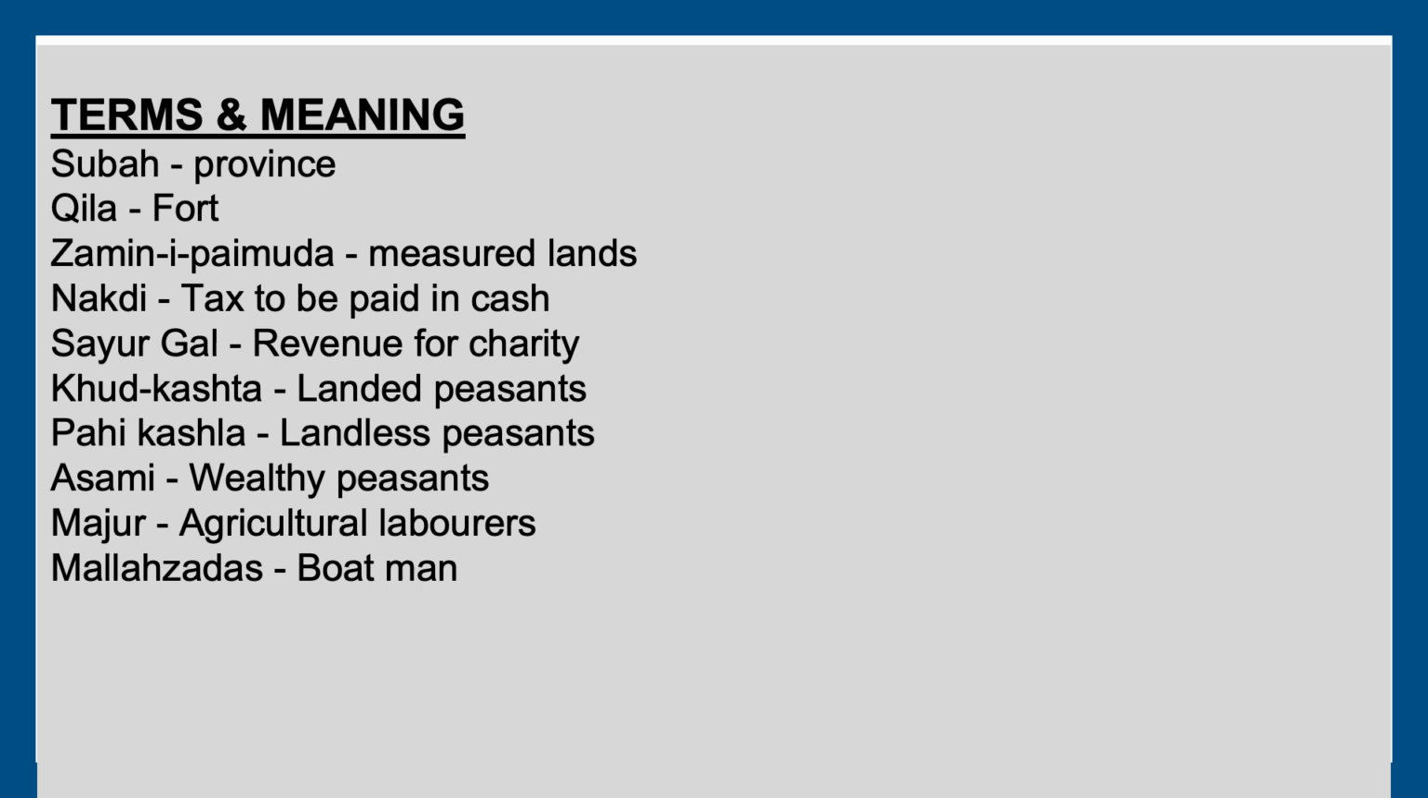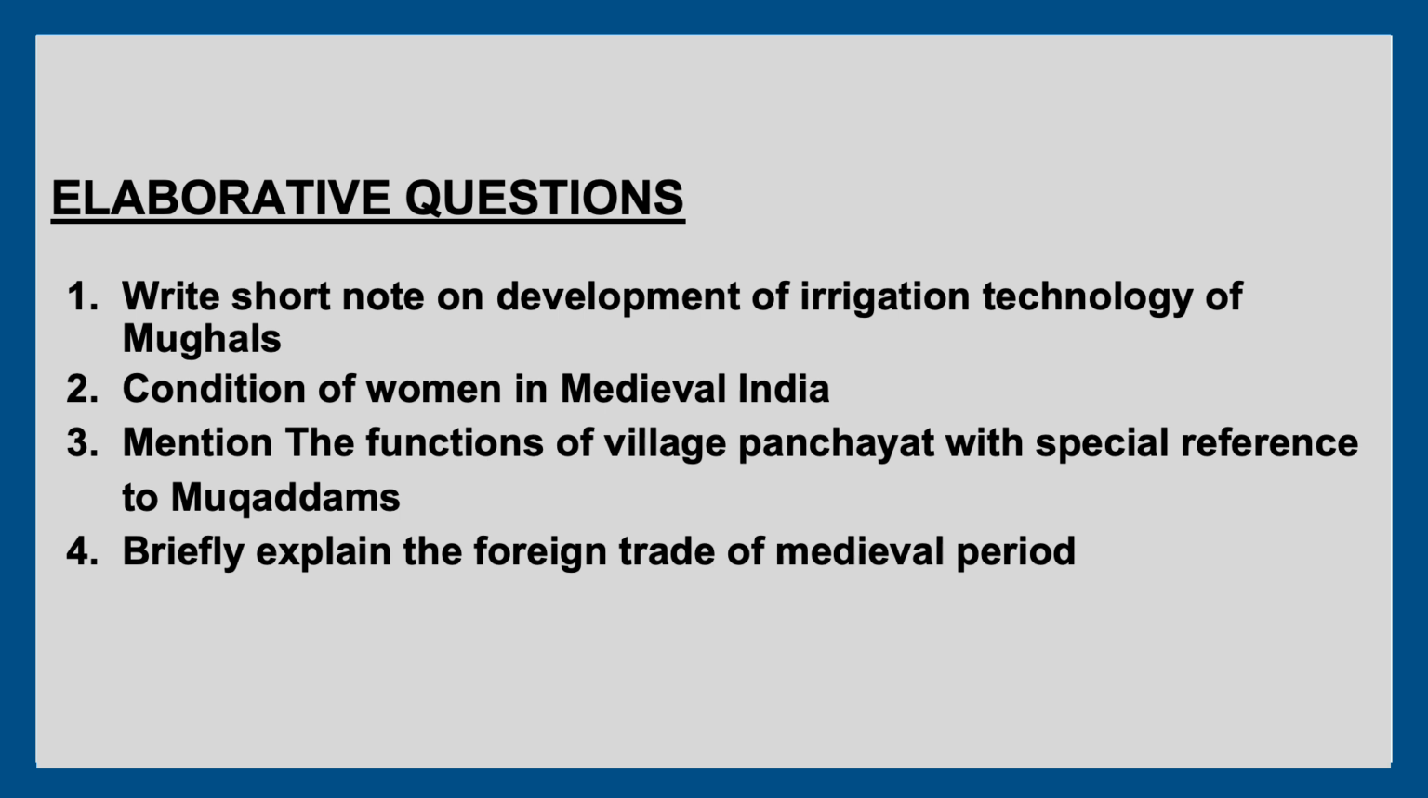These are some terms and their meanings. Like Suba is province, Qila is fort, Naqdi is a tax to be paid in cash, Pahi Kashta is the landless peasants. So go through this and make an understanding of what these terms are and what they are supposed to mean. Now let's go through the elaborative questions.